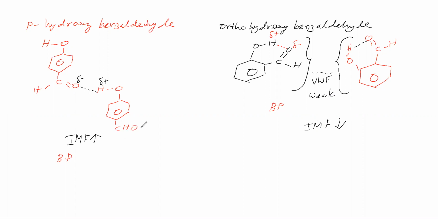To convert this liquid into vapor, this hydrogen bond has to be broken. To convert this liquid into vapor, this Van der Waals force has to be broken.